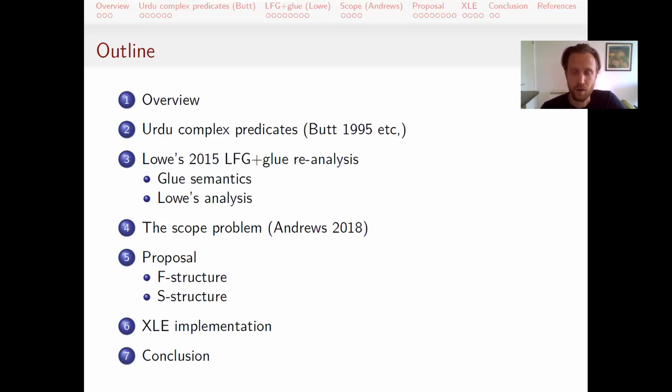So if at any time you feel like you're already familiar with parts of these sections, of course, you can just skip forward in this video. And the red dots on the top of the screen should indicate how far along the presentation I am if you want to skip ahead to the parts you're interested in.